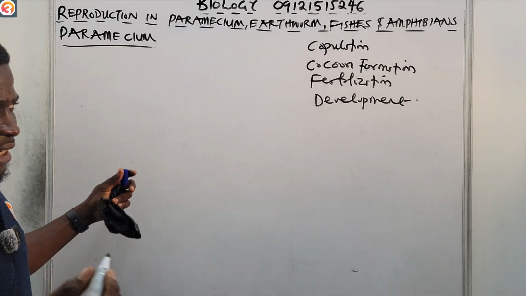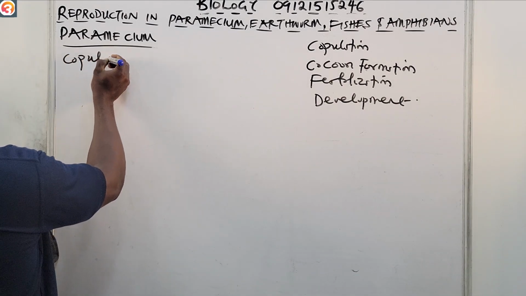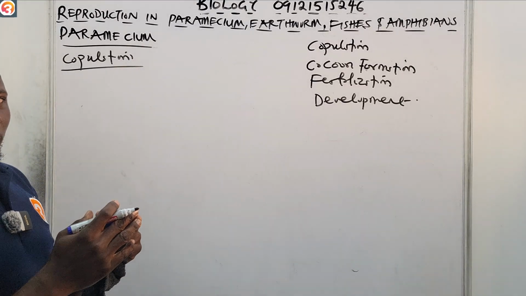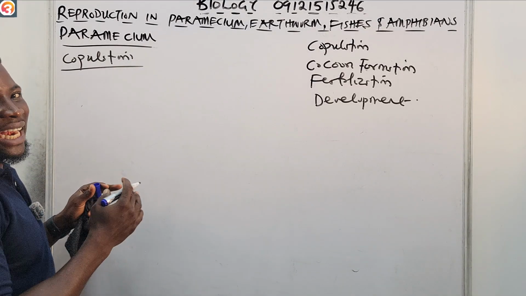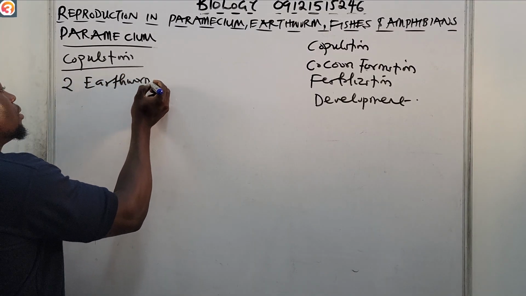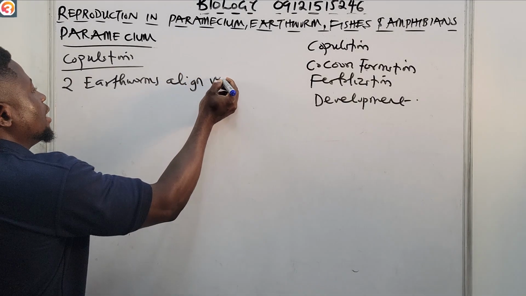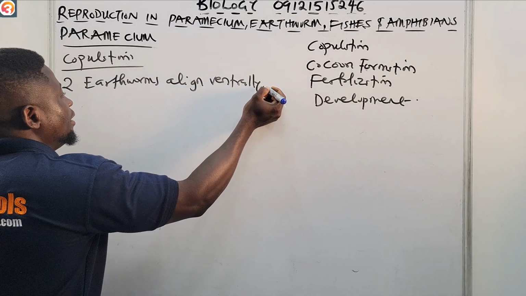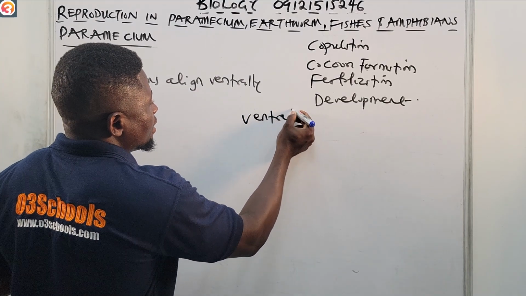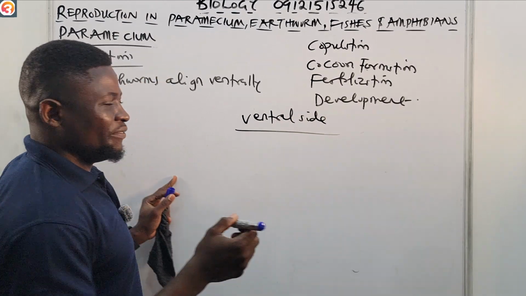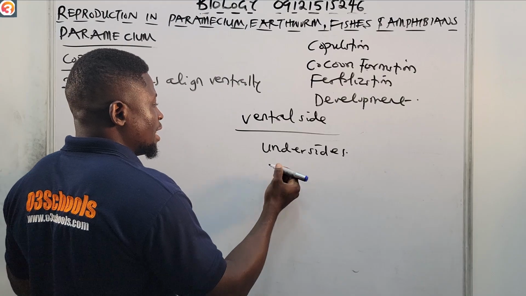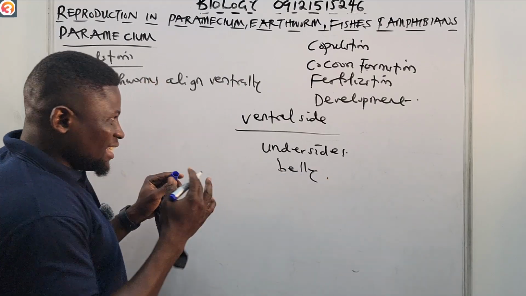In copulation, which is mating, basically two earthworms align ventrally. By ventrally, we mean that they are lying using their ventral sides, so you can say their undersides, or you can say using their belly, facing each other.